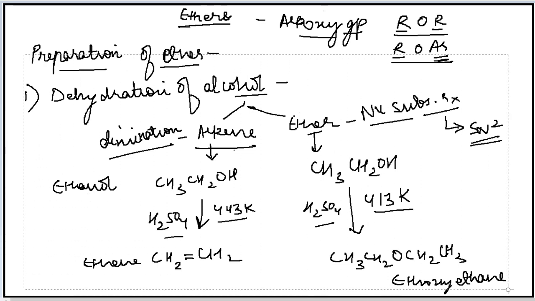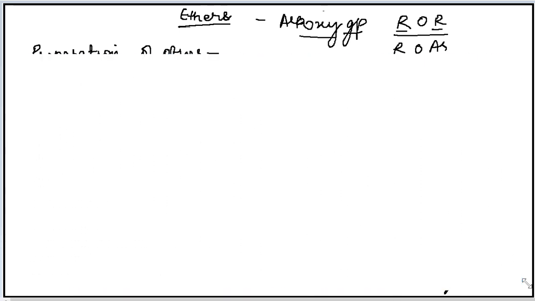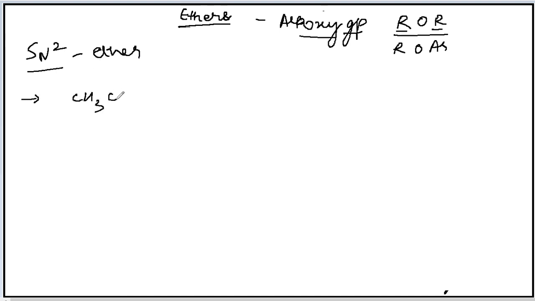So what will be the mechanism of the SN2 reaction? How will the SN2 reaction take place? What will be the steps? I'll explain it here now. The pathway that is followed is SN2, that is nucleophilic substitution, to bring about the dehydration of alcohol to form ether. Look at the mechanism. This is alcohol.